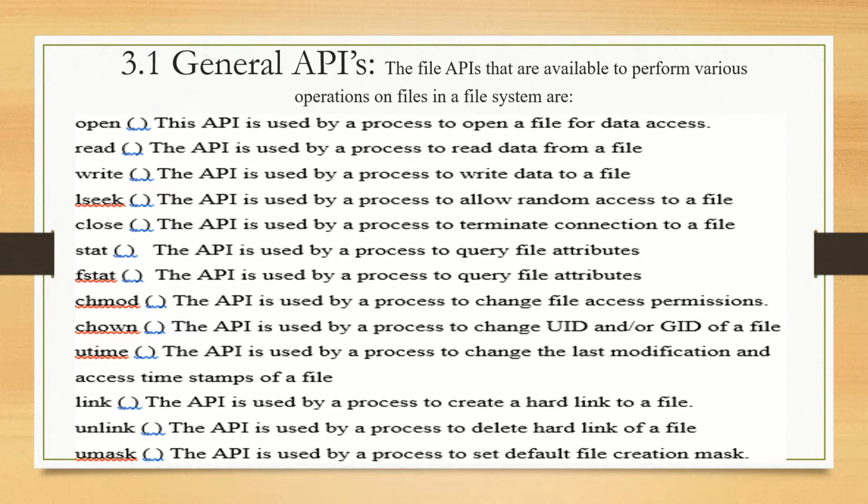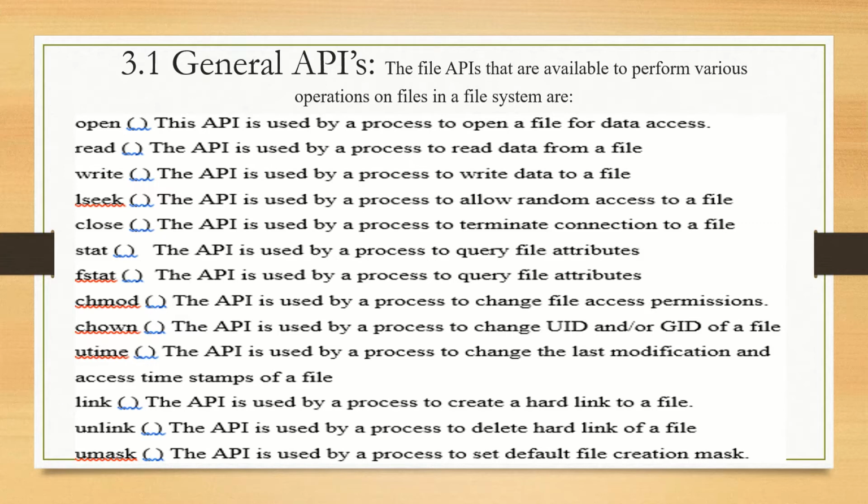Chmod, nothing but change mode. This API is used by the process to change the file access permissions. Nothing but read, write, execute permissions are there in the permissions of the file system. If you want to change anything, for that you use this type of file API.